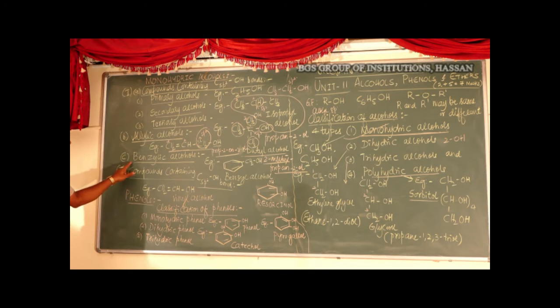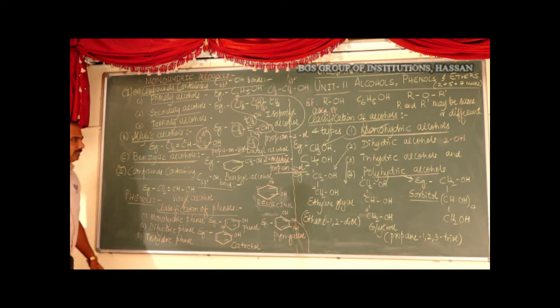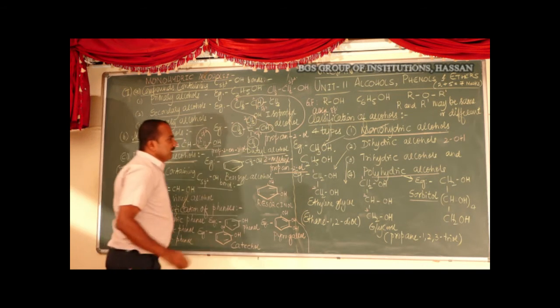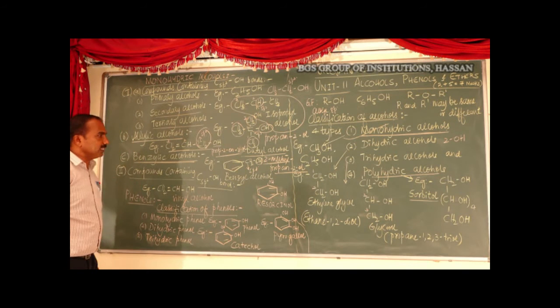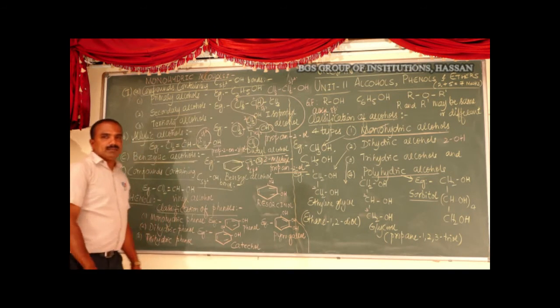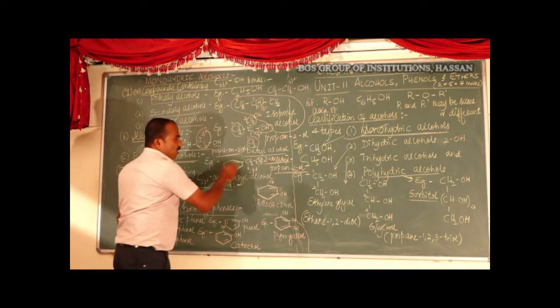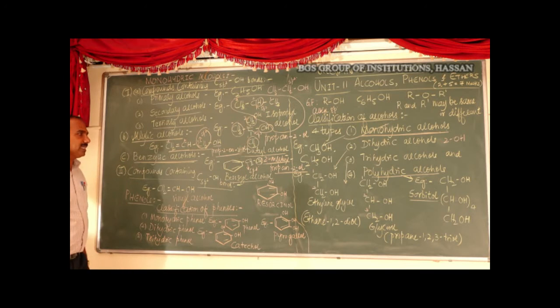Next, the third one, benzylic alcohols. These are the alcohols in which the OH group is attached, once again, to an sp3 hybridized carbon atom next to a benzene ring or aromatic ring. An example for this one is benzyl alcohol.